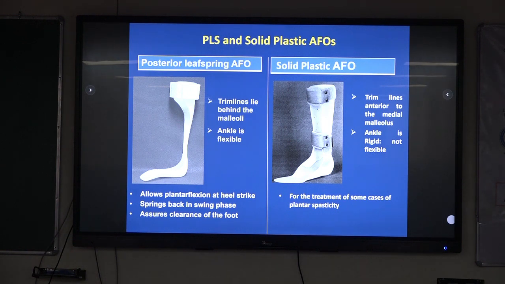Second is the solid plastic AFO. Trim lines are anterior to the medial malleolus. The ankle is rigid, not flexible, for the treatment of some cases of plantar spasticity. Here you cannot provide that. Here the mechanism through which you can provide three rockers is by using a cushion heel. Mount this orthosis on a cushion heel and rocker sole.